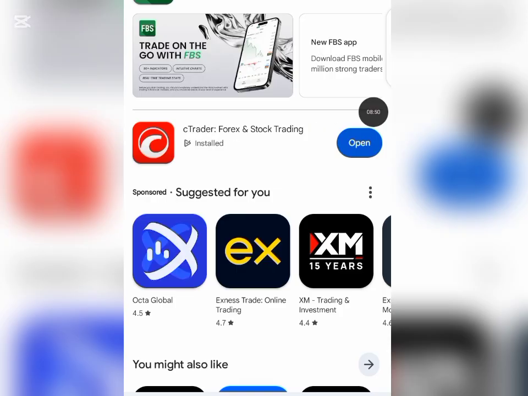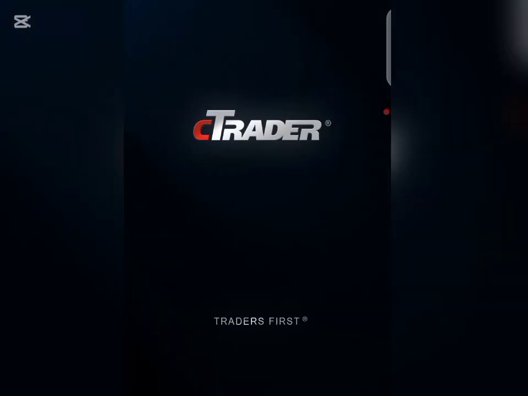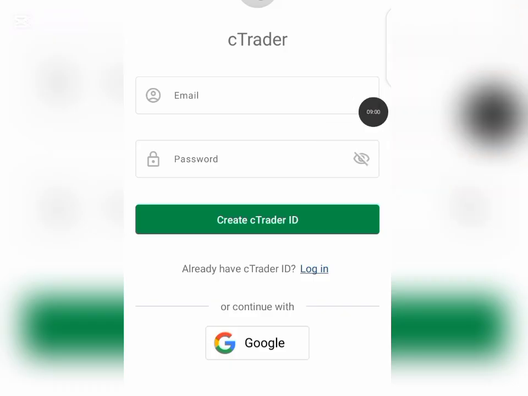Now that our cTrader app is done installing, the next thing for you to do is click on open. Once you get to this place, enter the email that you used the other time and the password that you used the other time. Once you're done with that, just click on create cTrader ID.